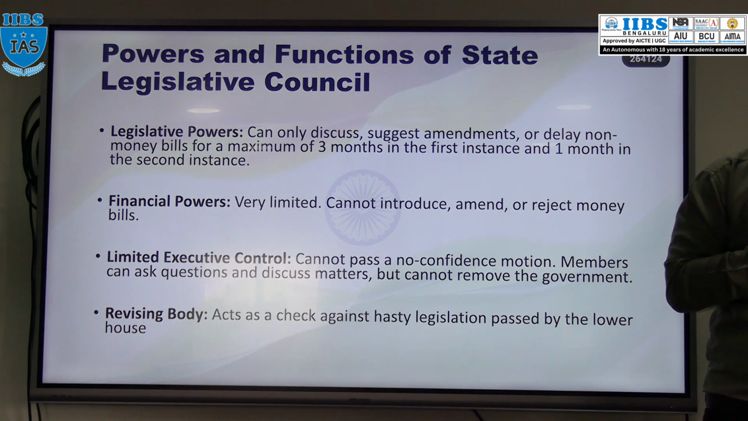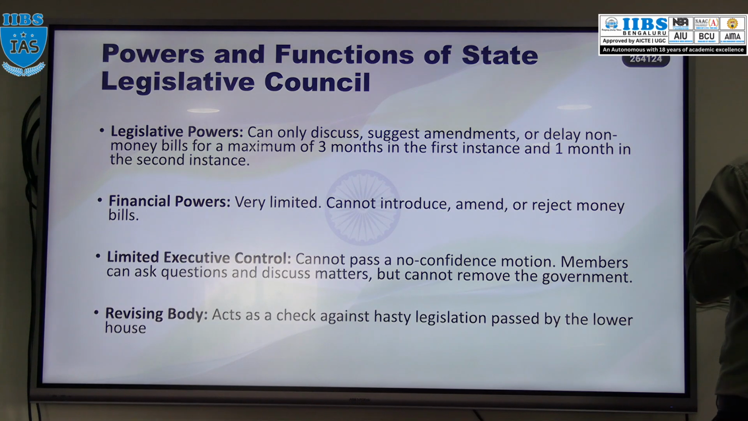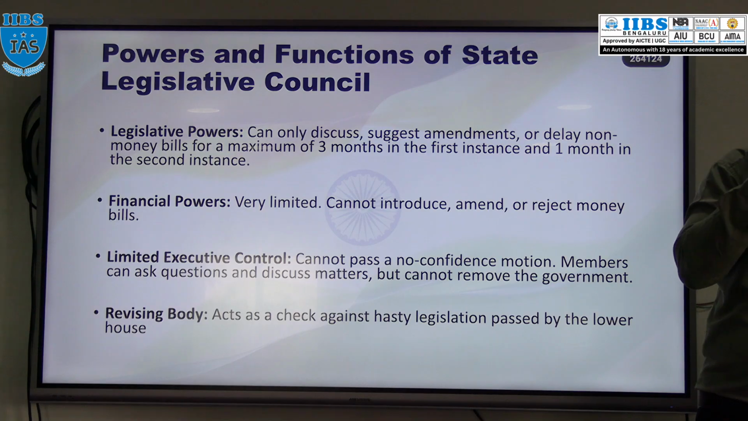Okay, but remember one thing here. If a bill passed by the Assembly is sent to the Council, the Council can delay the bill. Or, a bill passed in the Assembly is sent to the Council, the Council makes certain amendments in the bill, and the bill is sent back to the Assembly for correction or amendment. The Assembly can pass that bill with amendments or without amendments.